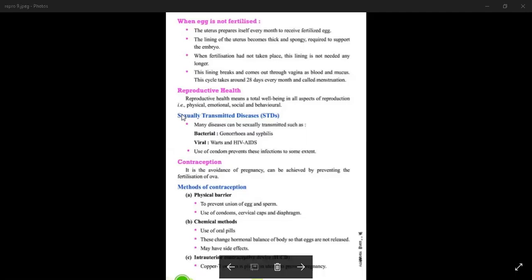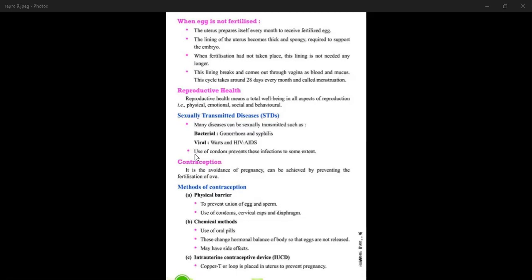Next is STD, sexually transmitted diseases. Sexually transmitted diseases can be transmitted by sexual contact or sexual transmission, such as by copulation and any sexual contact. These diseases are of two types: bacterial disease and viral disease. Gonorrhea and syphilis are bacterial diseases, and genital wart and HIV/AIDS are viral diseases. So, use of condoms can prevent the transmission of disease.